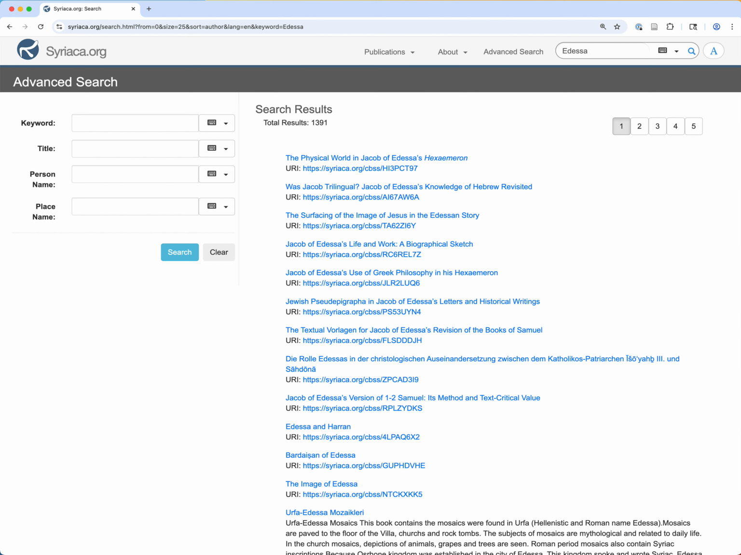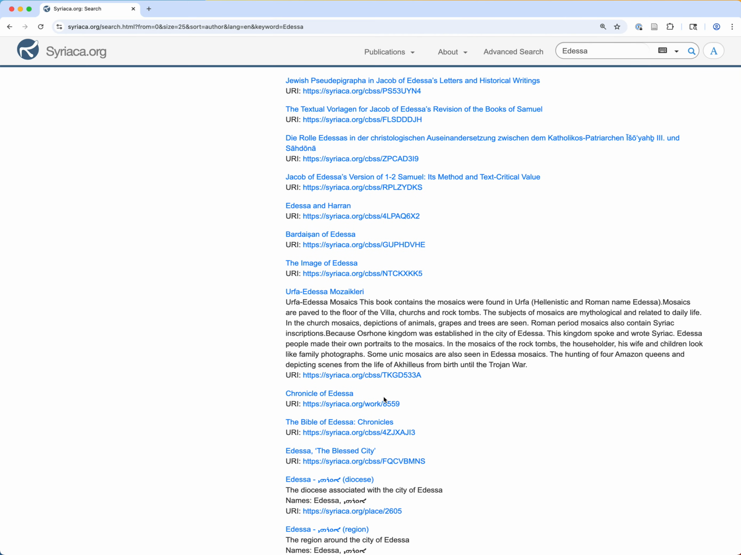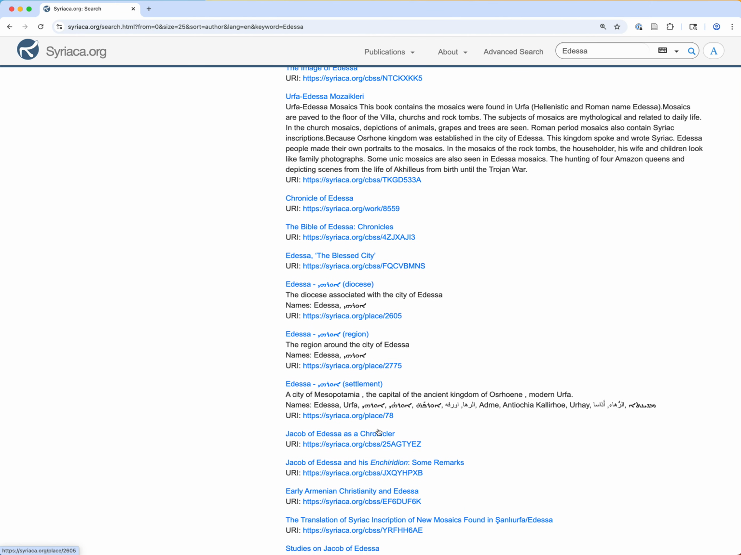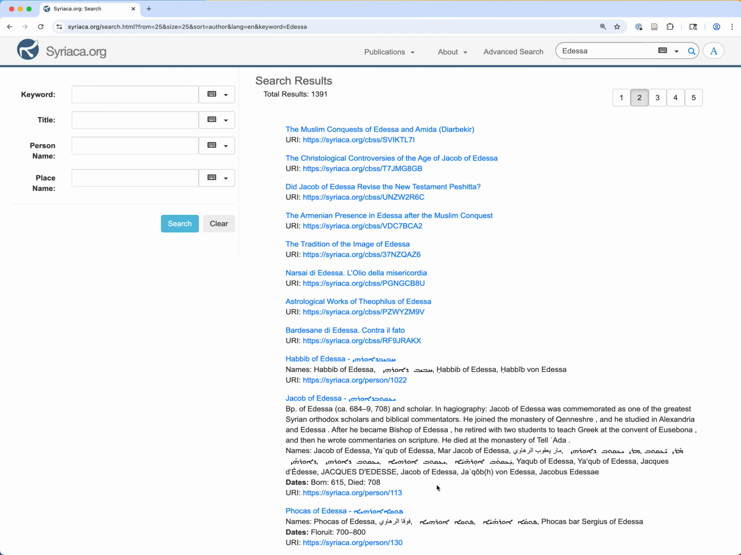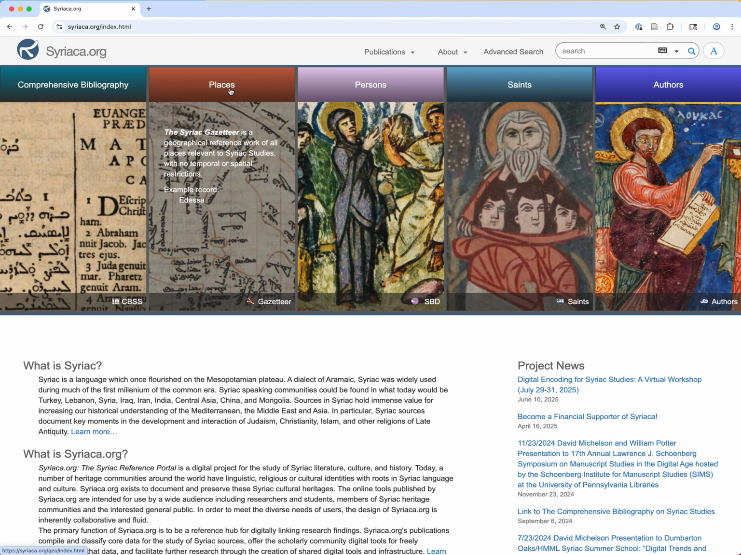In this particular case, we can see a variety of results. A number of these URIs come from CBSS, the Comprehensive Bibliography on Syriac Studies. So these would be bibliographic items. If we continue down, we can see the Chronicle of Edessa, so that's a work. We see the city of the Diocese of Edessa, a place. If we continue to page through the search, eventually we would find persons who have Edessa in their name, such as Jacob of Edessa.